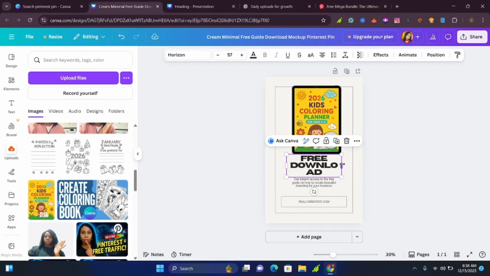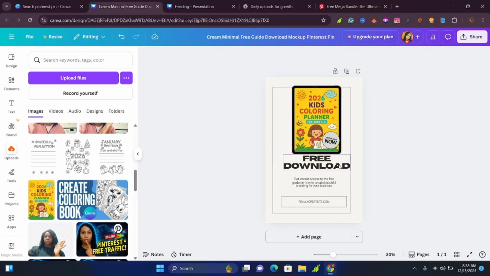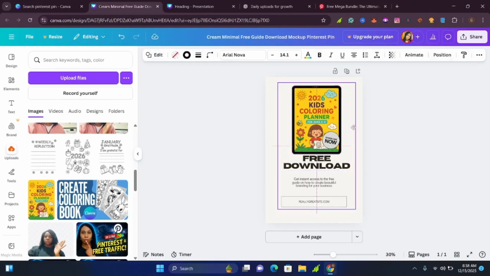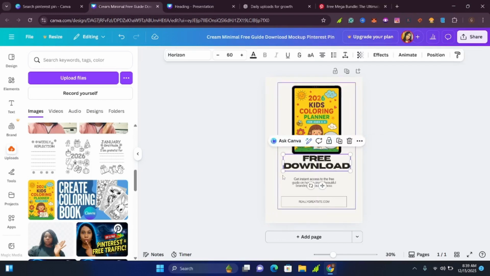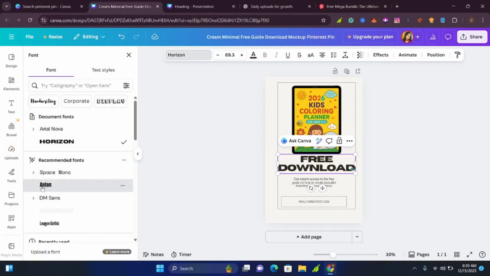Remember, the more your pin looks organized and the texts are easy to read, people will end up clicking on it and going to your digital product, because the words are easy to read. So don't make the words so tiny that people have to wear glasses to read them. Yes, make your text bold, and if you want, you can change the font. So I'll click here on this font. So I can change to this. Yes, if you want, you can go back to the one that was there before.